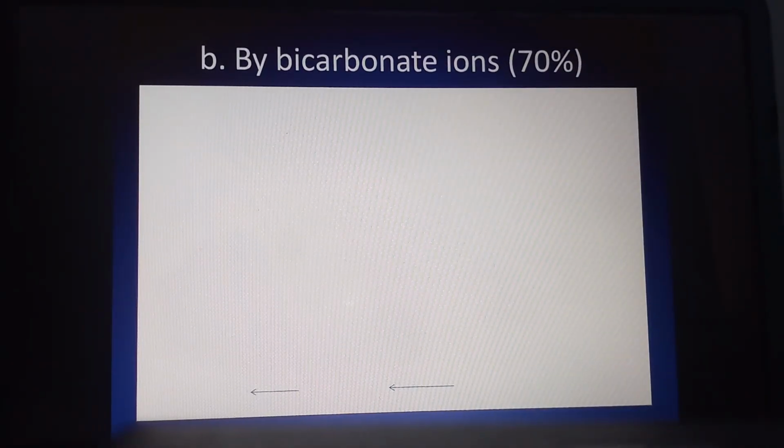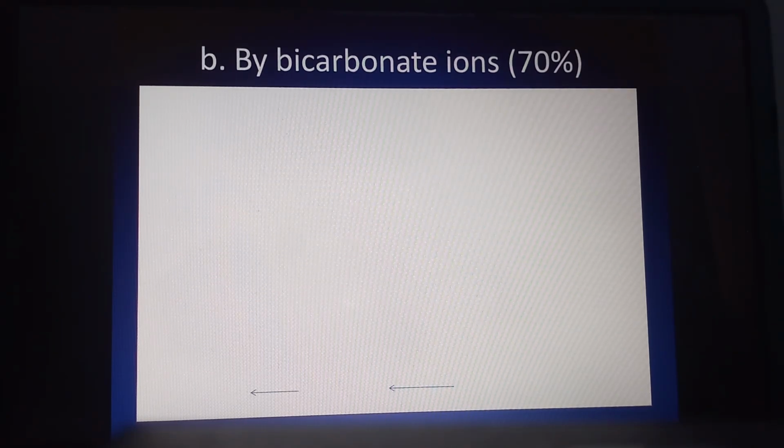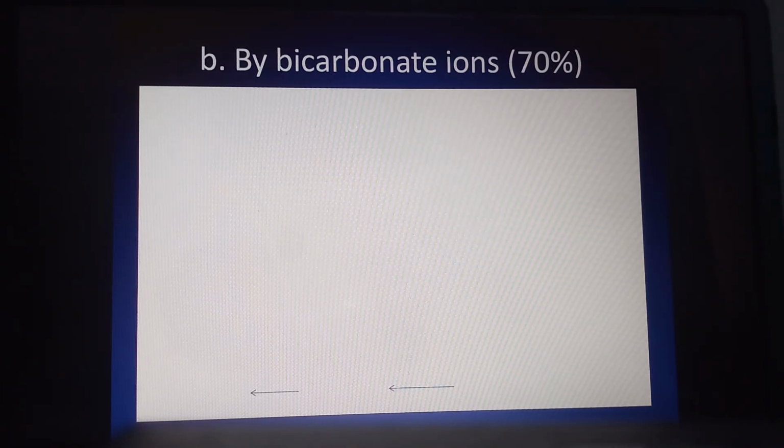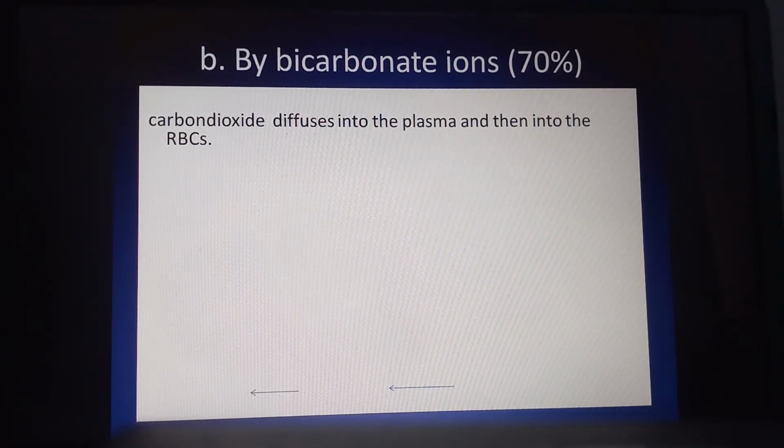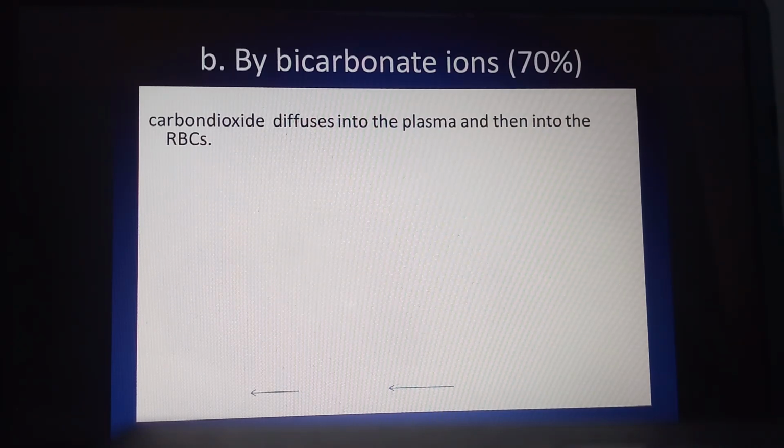Now, the second form by which CO2 is carried from the body cell towards the lungs: CO2 is carried in the form of bicarbonate ions. Out of total CO2 transportation, about 70% of CO2 is transported in the form of bicarbonate ions. Here you can observe carbon dioxide diffusing from the tissue towards the plasma and then into the RBC.